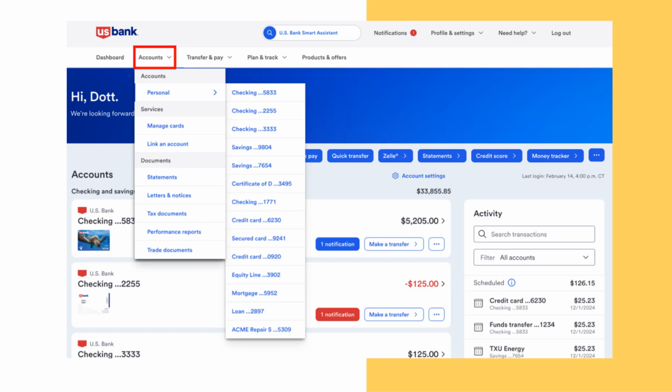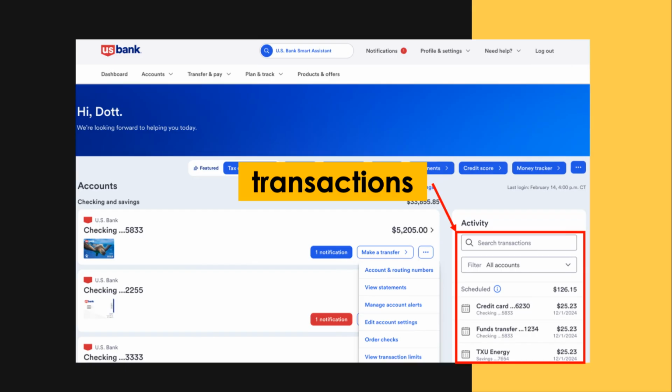visible on one screen. A transaction means money moving in or out of your account. The activity section of your online banking dashboard shows your transactions, such as purchases, transfers, and payments. For example, in this screenshot, you can see a credit card payment, a funds transfer, and a utility payment. Monitoring these transactions helps you track your spending and spot anything unusual.